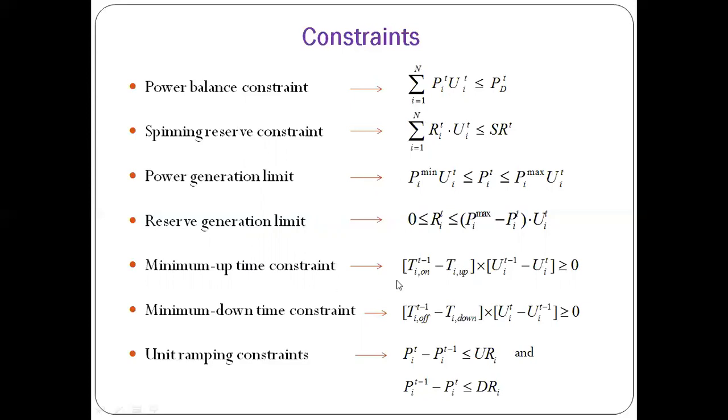Okay, this formulation is considering only one company, one generation company I'm talking about. It means n types of generators belonging to one generation company. If I consider n generation companies, then the formulation will be different. Here P_it means the power output of the ith generator of that particular company at the tth time interval, and this is the unit status of that particular generator of that particular company.